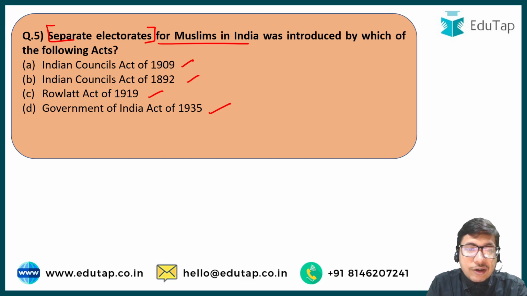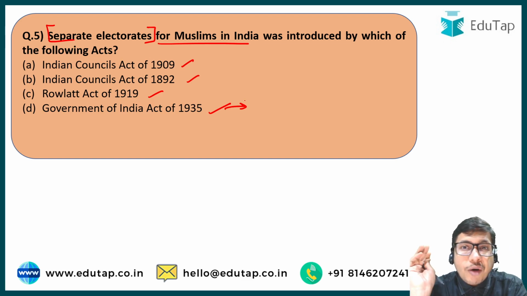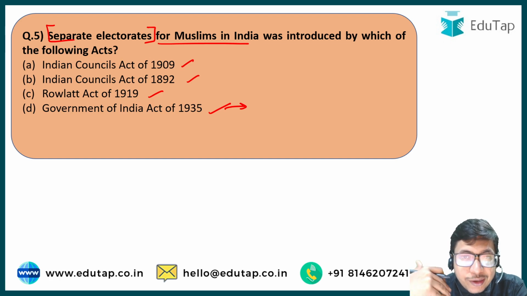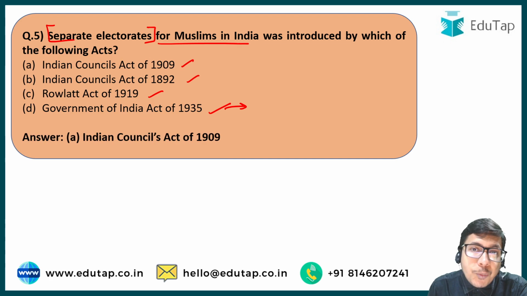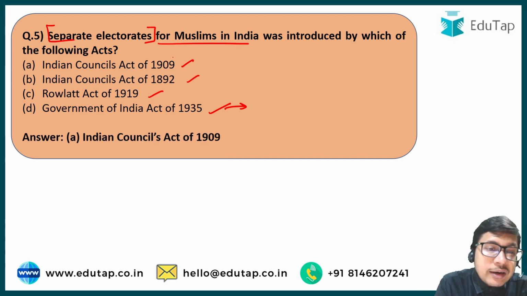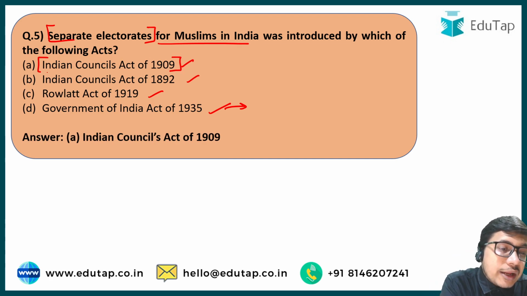Basically, the Government of India Act of 35 enlarged the scope of separate electorates, right? It tried to include other communities also, and tried to give separate electorates to other communities apart from Muslims. But for the first time, Muslims were given the separate electorate to elect their own communal leaders in the 1909 Morley-Minto reforms, or you call them the Indian Councils Act of 1909.